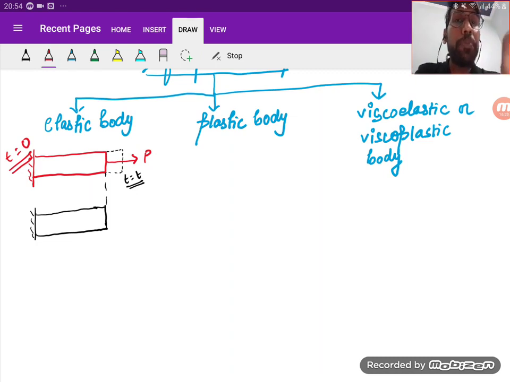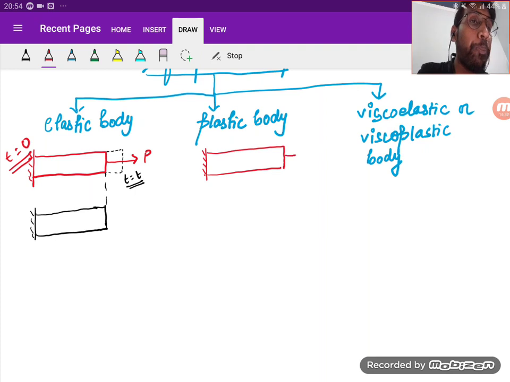Okay, so what is plastic body? Suppose I'm taking a material, and I am applying a load P to this plastic body, due to which it undergoes certain deformation, right?